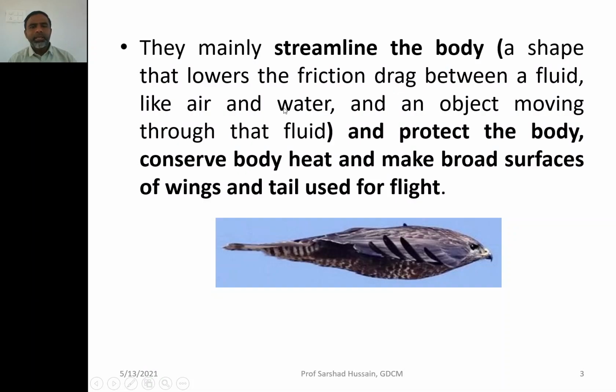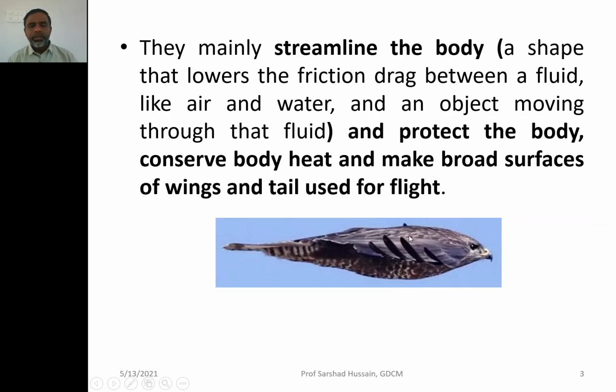That means it will not easily allow the animal to break through the medium and move very fast. So in order to lower the friction, animals have developed a streamlined body in which their anterior and posterior ends are tapering, and the whole surface of the body is more or less cylindrical.